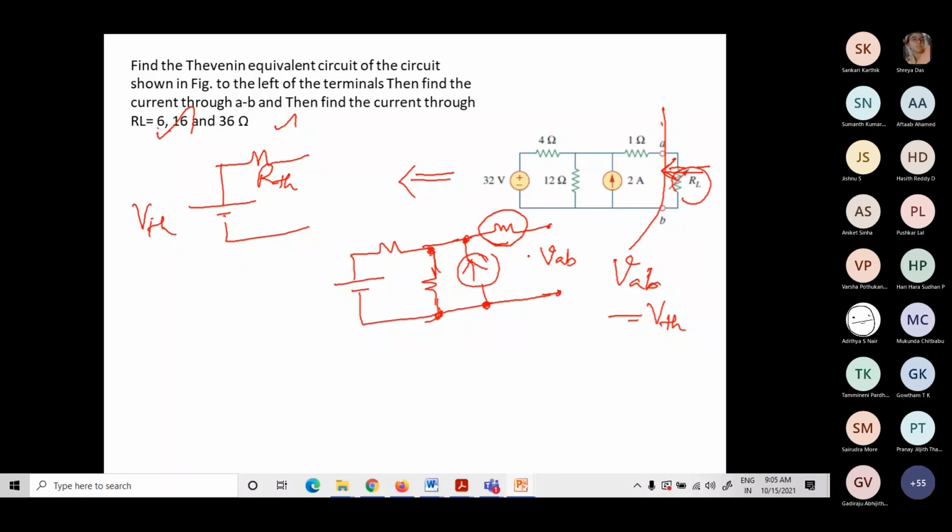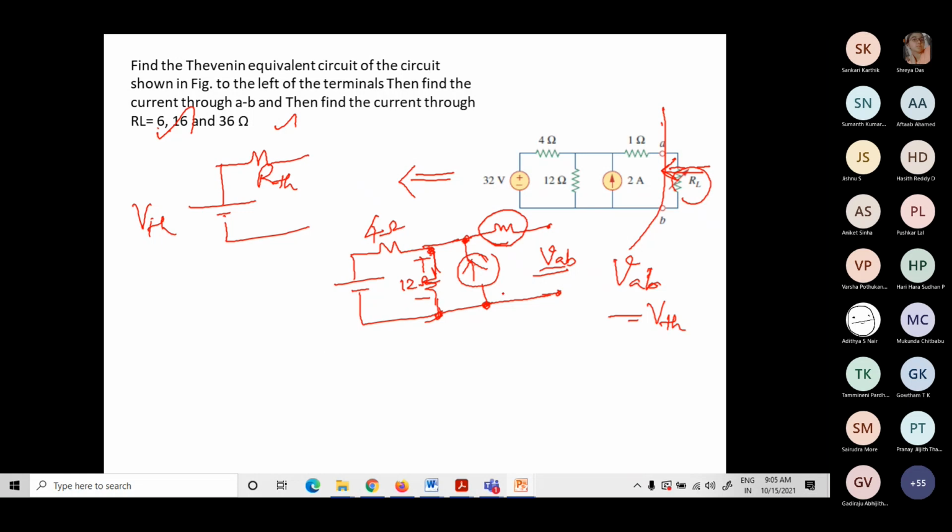Am I right? Here my interest is to find VAB. So the voltage drop across this AB, this is also AB. So I can find the voltage drop across this 12 ohm resistor, which is equivalent to VAB. Now how do I find the voltage drop across the 12 ohm resistor?